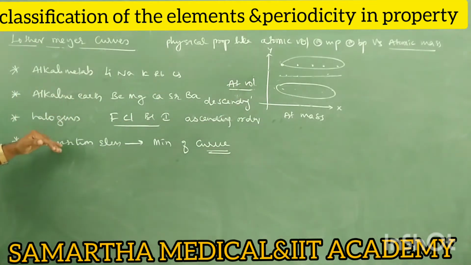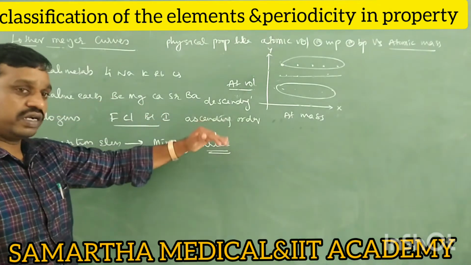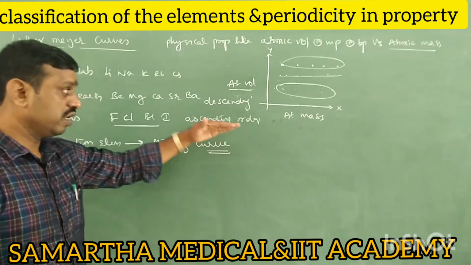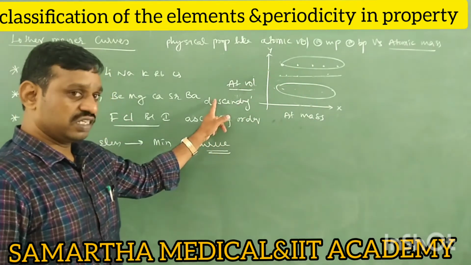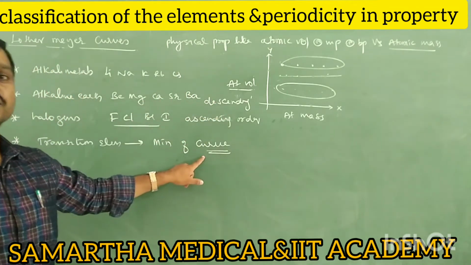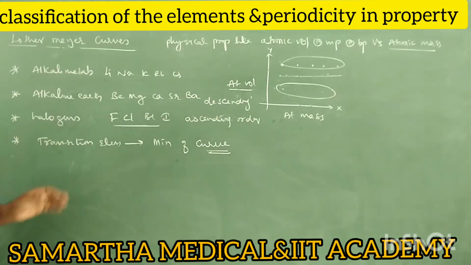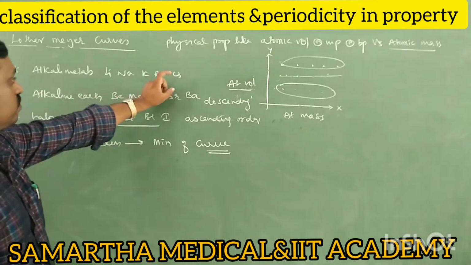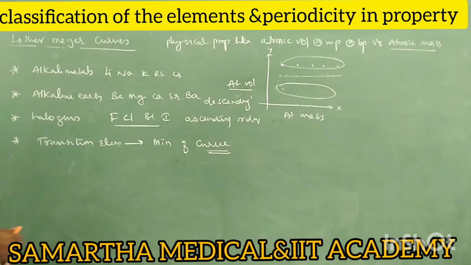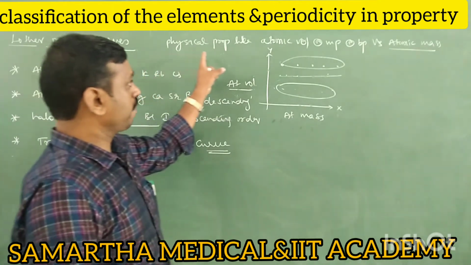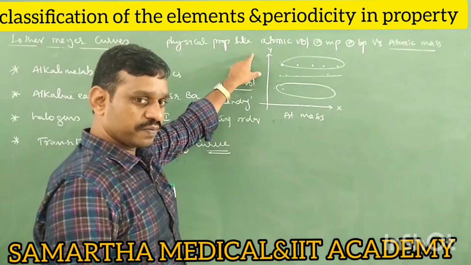Similarly, halogens: fluorine, chlorine, bromine, iodine, these elements come in the ascending portion of the curve. So these are the ascending portion, these are the descending portion, maxima, minima. These points you should remember. Right? I think you have written till here, no? Right.